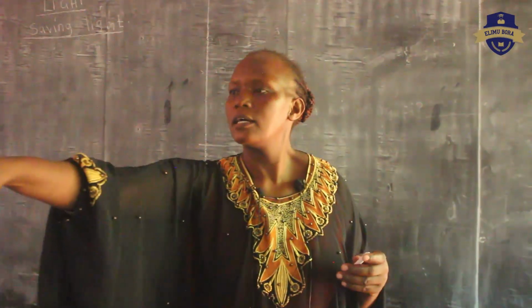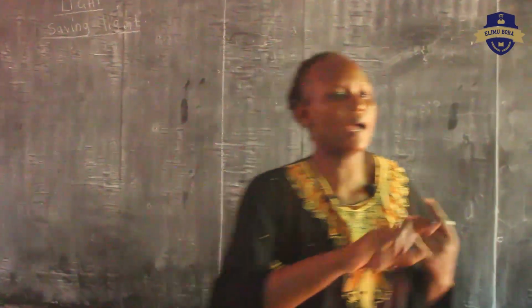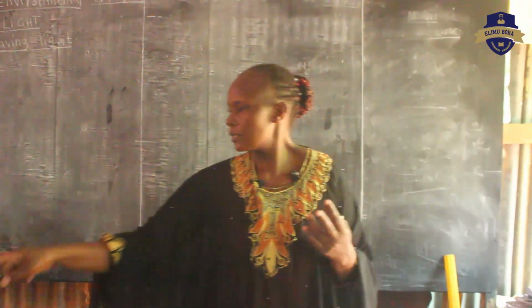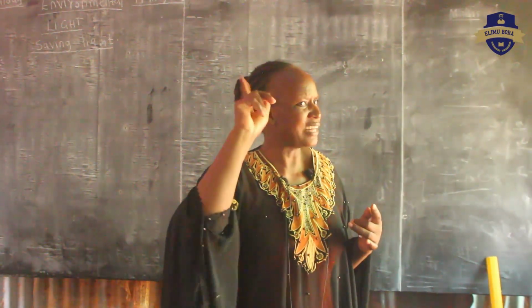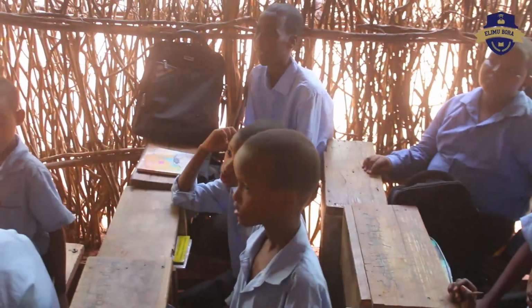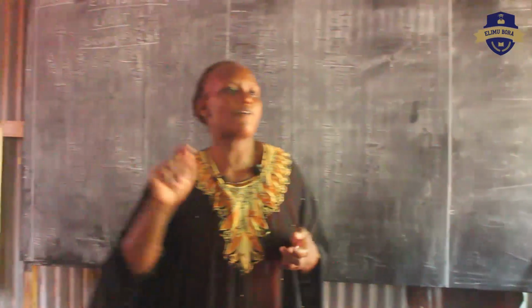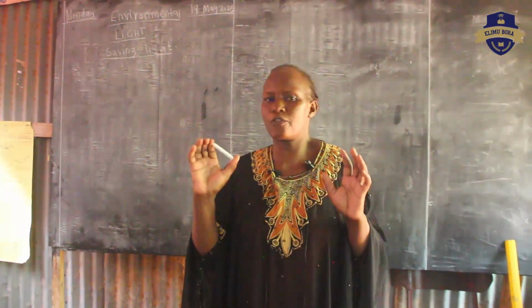We have the moon. We have torch. We have fire. We have the sun, star. We have the candle. Firefly. Those are the sources of light.